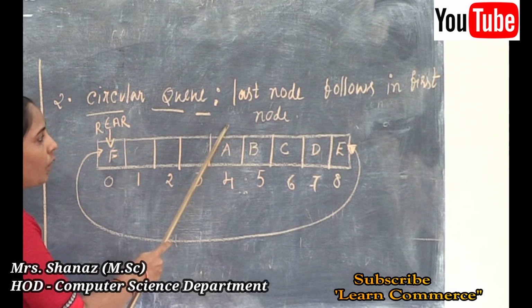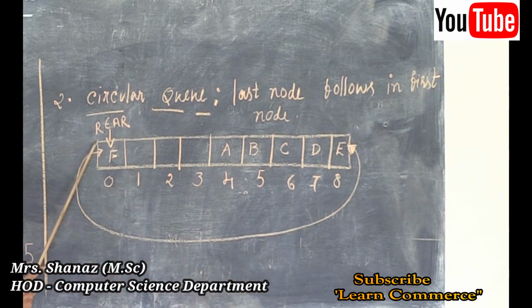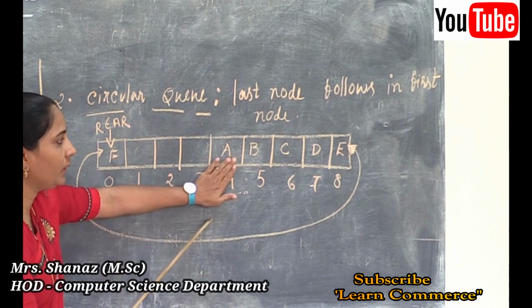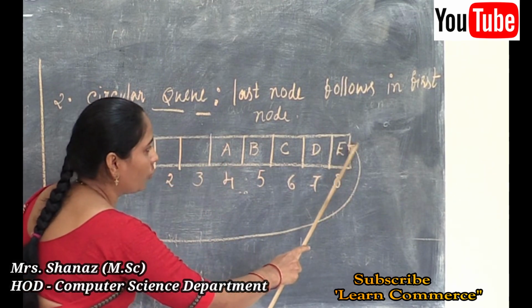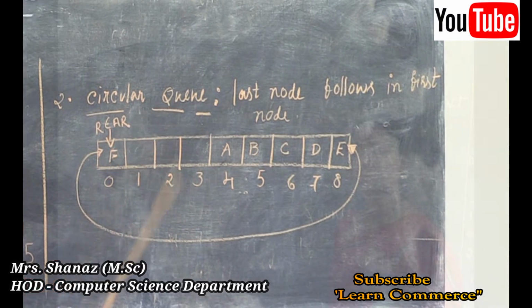And how am I going to insert the element in a circular manner? That means the first item, the 0th, is called the rear end here. So this is about our circular queue. Because we know that whatever element is going to enter, that means the last node follows the first node. So this is about our circular queue.